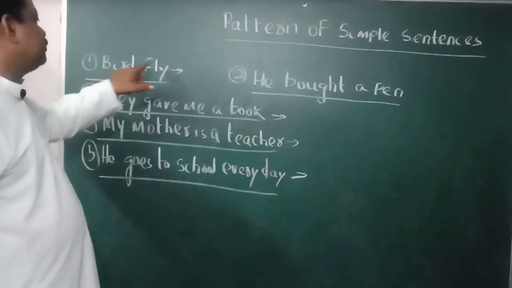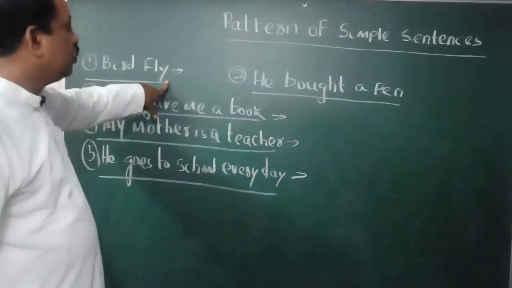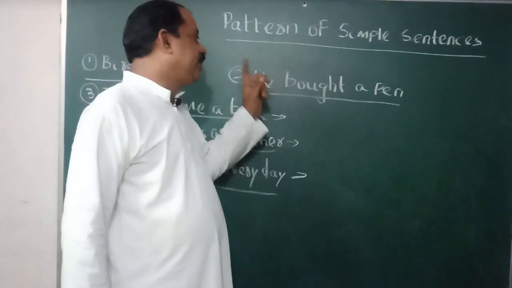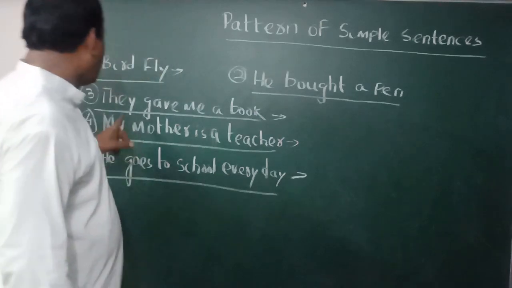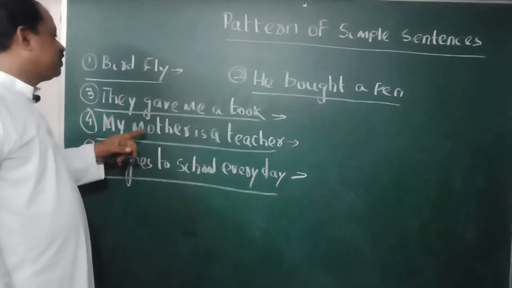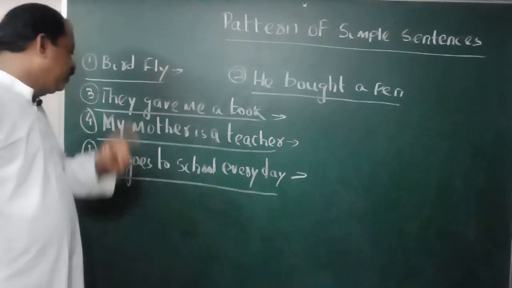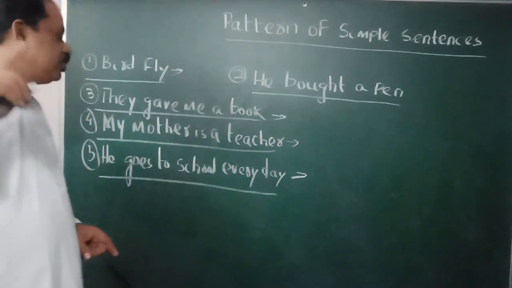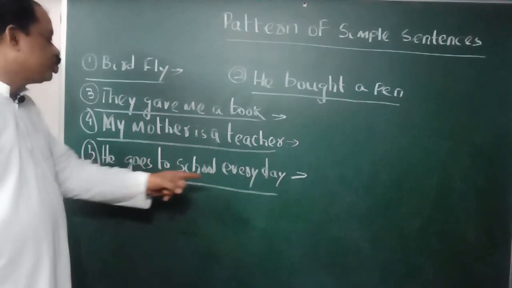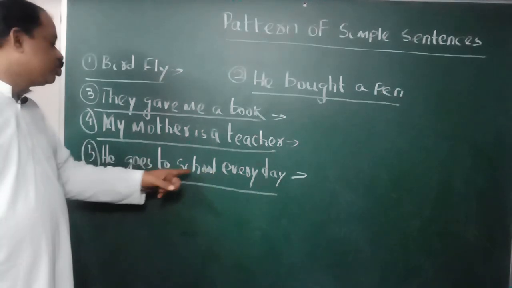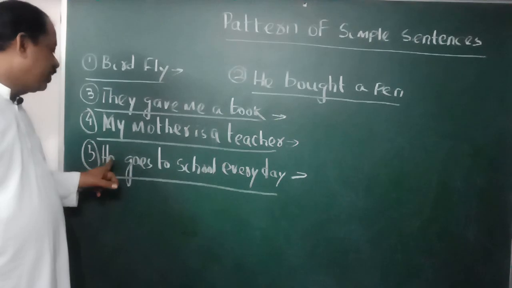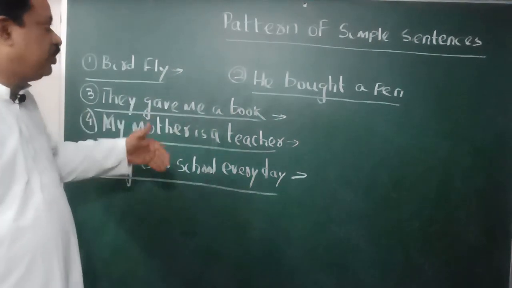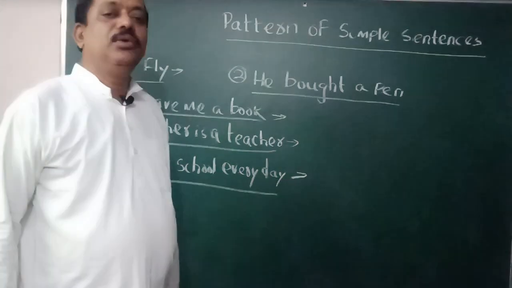Birds fly: one subject, one predicate, one clause, one finite verb, simple. He bought a pen: one subject, one predicate, one clause, one finite verb. They gave me a book: one subject, one predicate, one clause, one finite verb. My mother is a teacher: one subject, one predicate, one clause, one finite verb. He goes to school every day. He is the subject, goes to school every day is the predicate. So one subject, one predicate, one clause, finite verb is goes. So all are simple. Now we have to know the pattern.